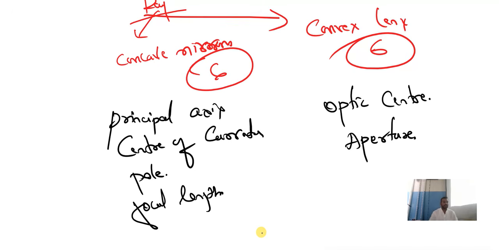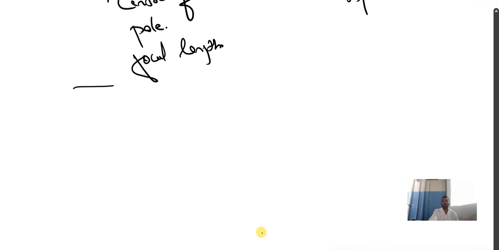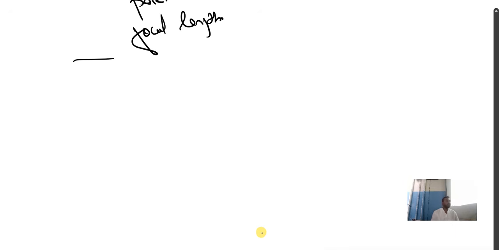So these basic definitions you need to study. And along with that, one more important thing: what happens when the light is moving between two different mediums? When light travels in two different mediums, how do they behave? Let me take these two things as an example: how the refraction of light takes place.